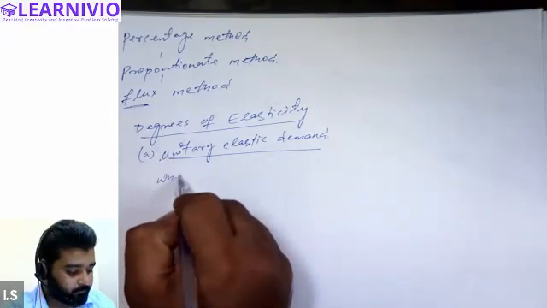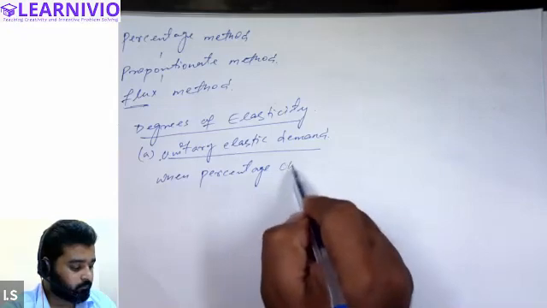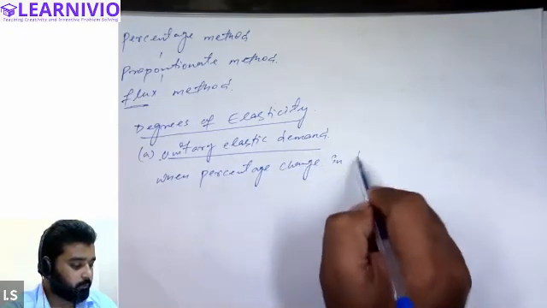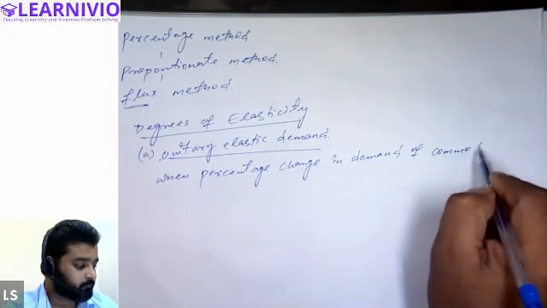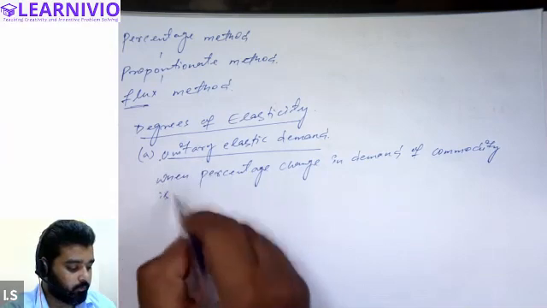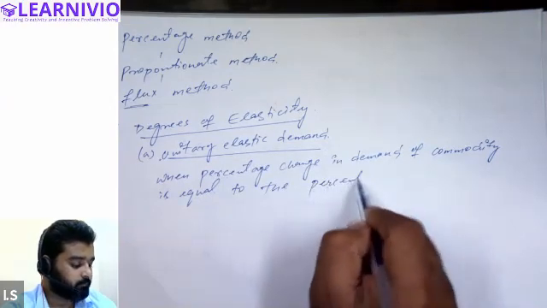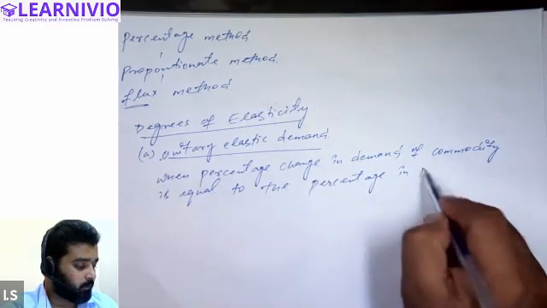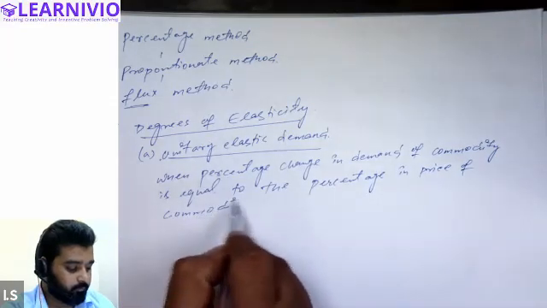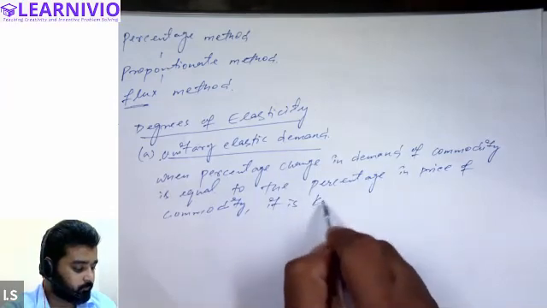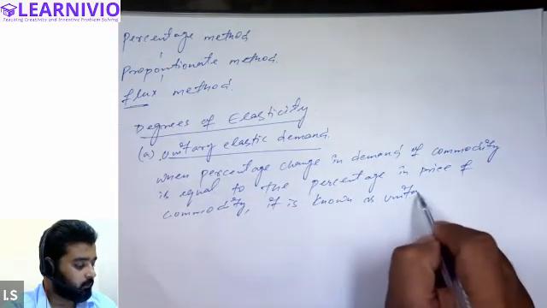When the percentage change in demand of a commodity is equal to the percentage change in price of the commodity, it is known as unitary elastic demand.